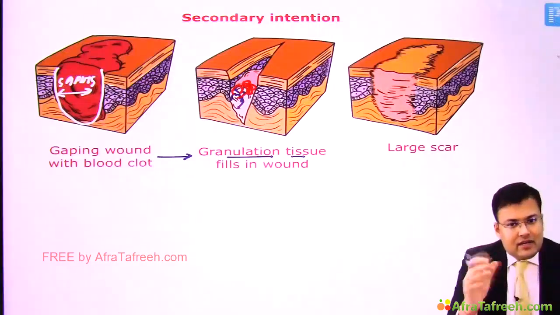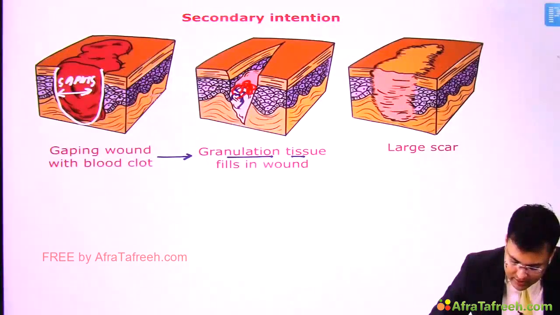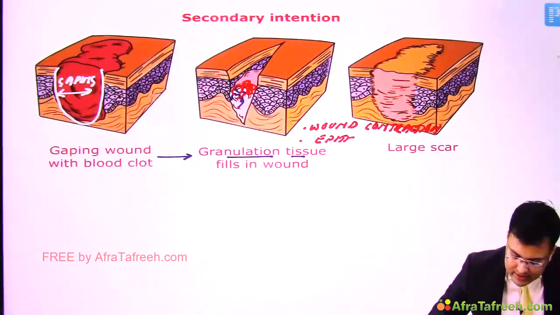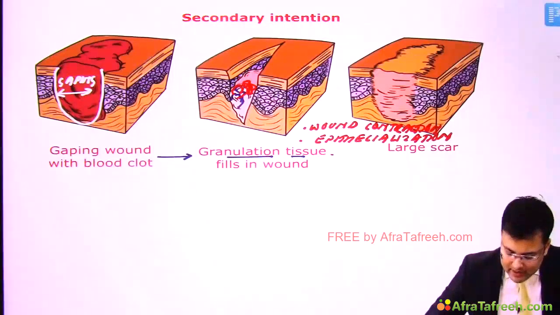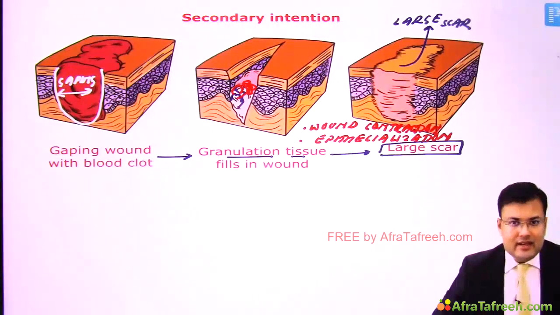Clear? And after appearance of granulation tissue, what happens in the wound? Here you can notice that there is wound contraction. So after granulation tissue, there is wound contraction and then epithelialization. Clear? And because of this epithelialization and wound contraction, since it was not closed primarily, you will notice that there is a large scar. So can you see here? There is a large scar if healing occurs by secondary intention.